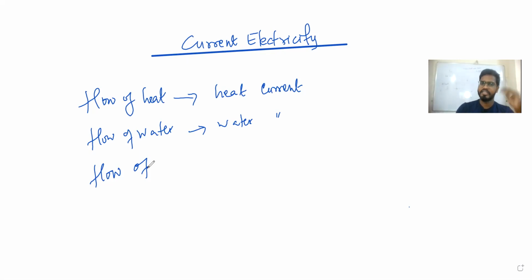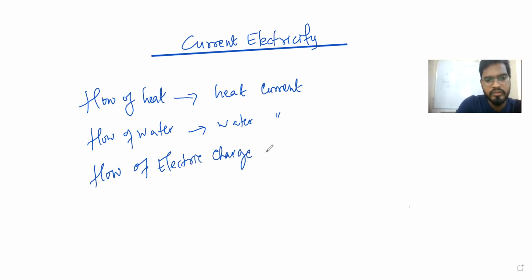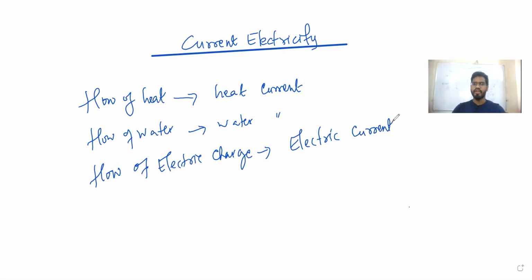So flow of electric charge is what? Electric current. Flow of electric charge is known as electric current. So whenever we learn water current, we should know about water. Whenever we are learning about heat current, we should know about heat. Likewise, whenever you are learning about electric current, we should know about electric charge, right? So first we learn what is charge.